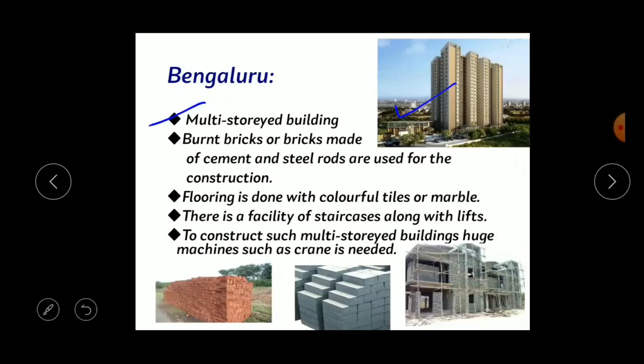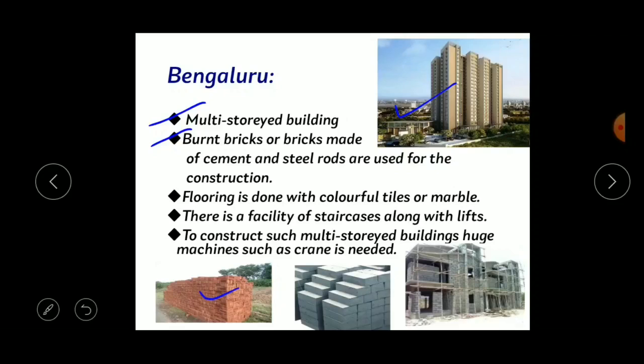So nowadays, people are constructing houses one above the other, right? So these are called the multi-storied buildings, right? So the burnt bricks or bricks made of cement and steel rods are used for the constructions. What are the materials needed to build these apartments or the multi-storied buildings? They needed what? Yes, burnt bricks.